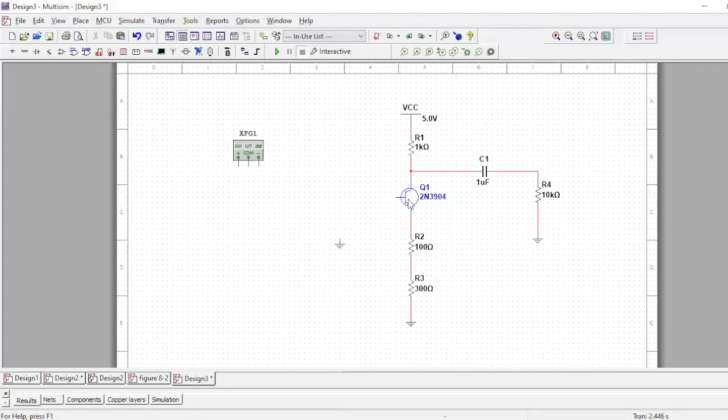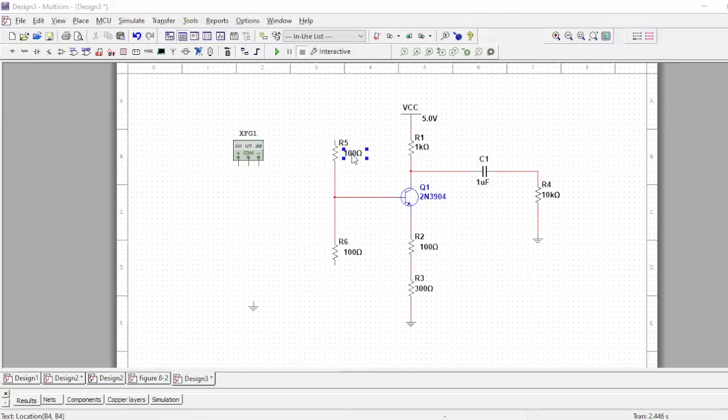So let's copy this resistor. Connect the resistor with the base side of the transistor. Let's get another resistor.